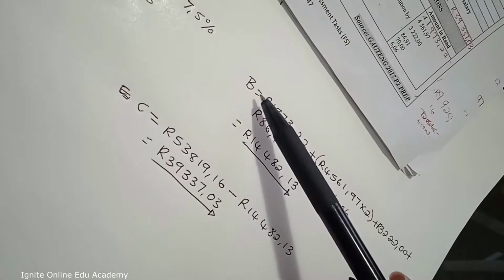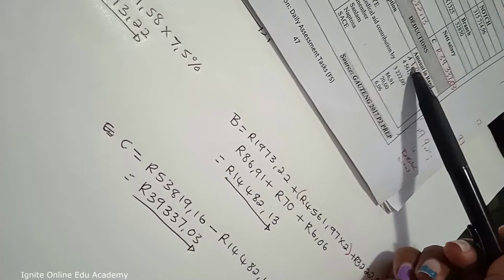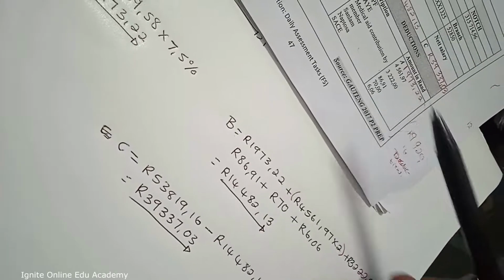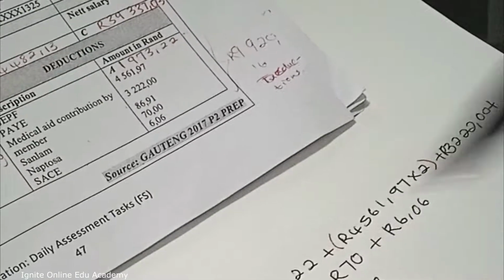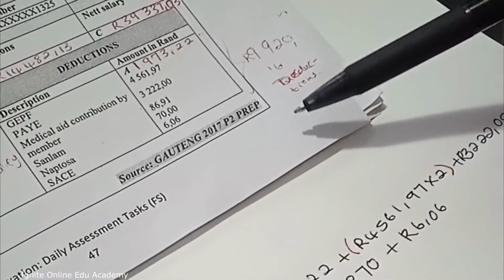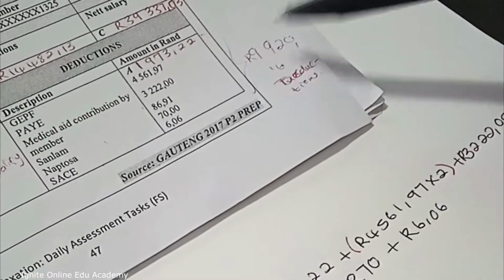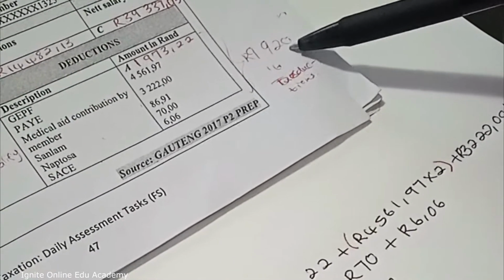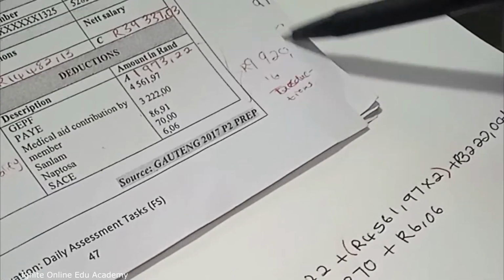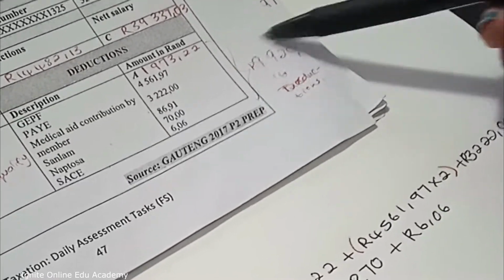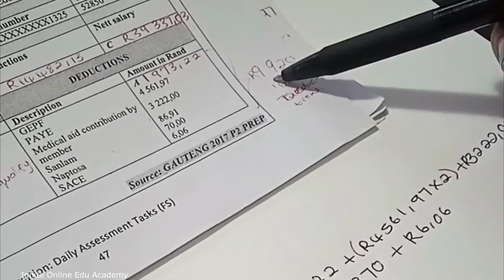And then the value of B, you get it by adding everything here. But now the tricky part is that if you add everything here, you will get 9,920 and 16 cents, which is what most of you got and wrote as his total deduction.